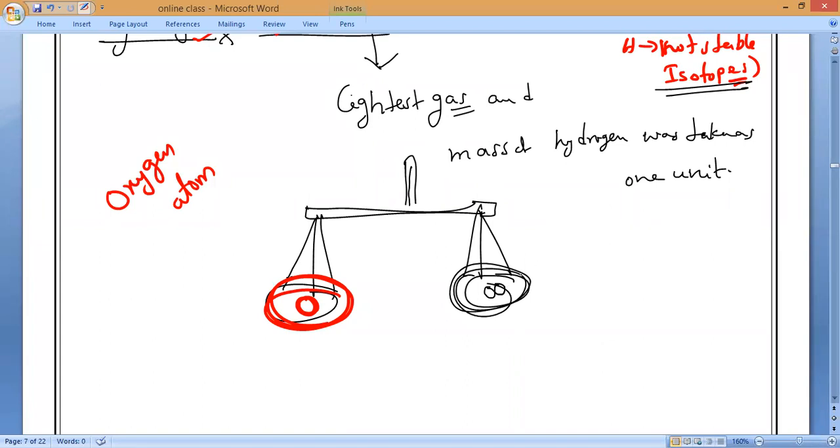Then I keep checking how many hydrogen atoms equal 1 oxygen atom.